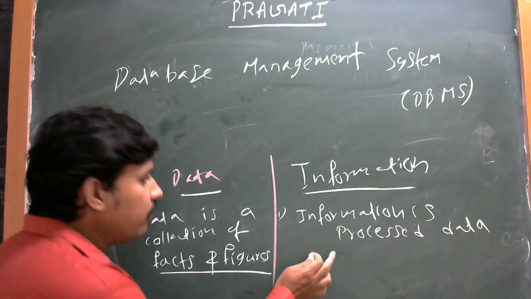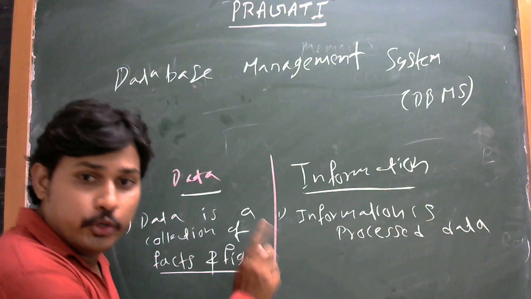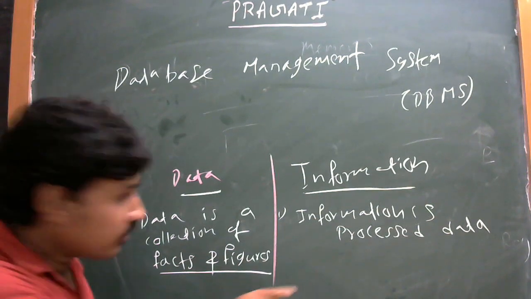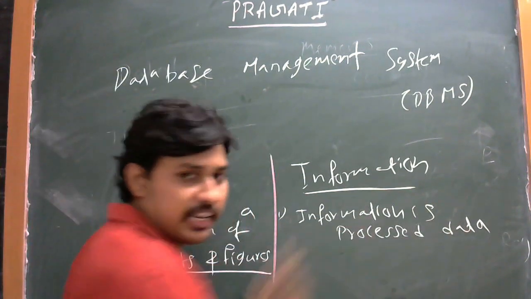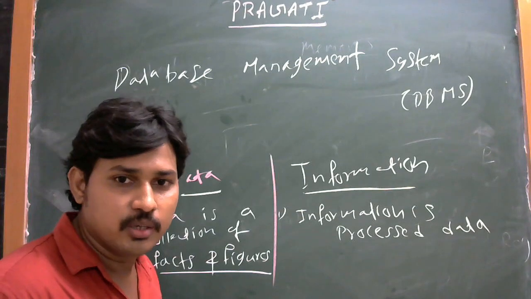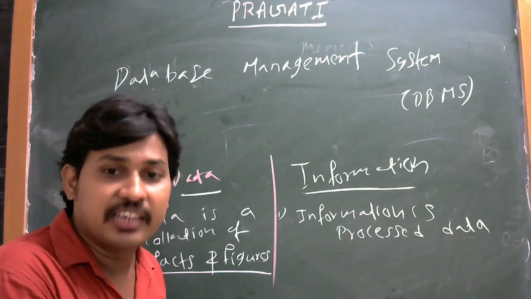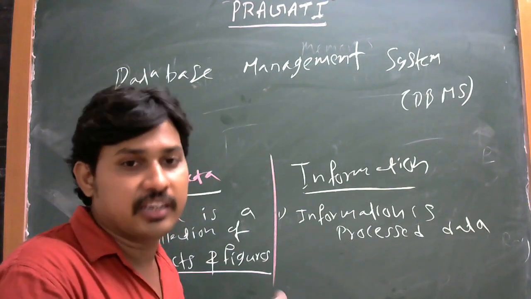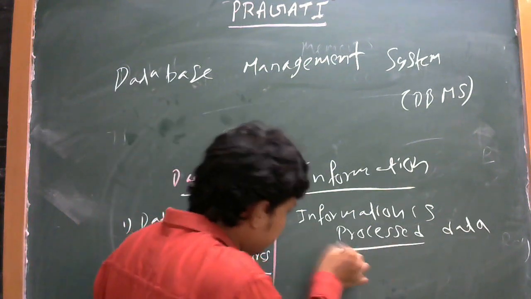Now information. Here a new point comes. Information is processed data. What is meant by processed?